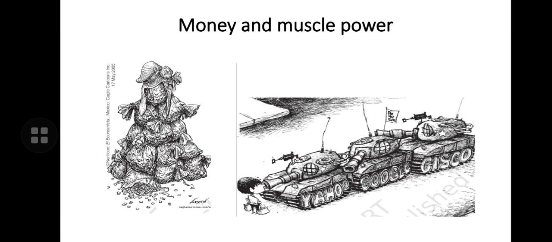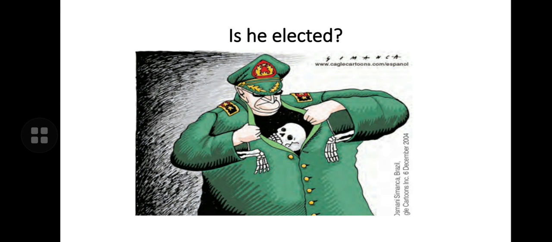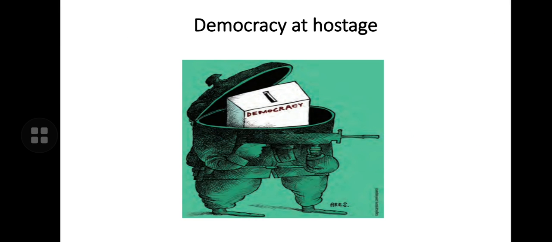See, this is the picture of money and muscle power, which is one of the major challenges to democracy. Is he elected? The question of whether the ruler is elected or not is to be seen. And democracy at hostage means when it is done at gunpoint, then we say that democracy is put on hostage.